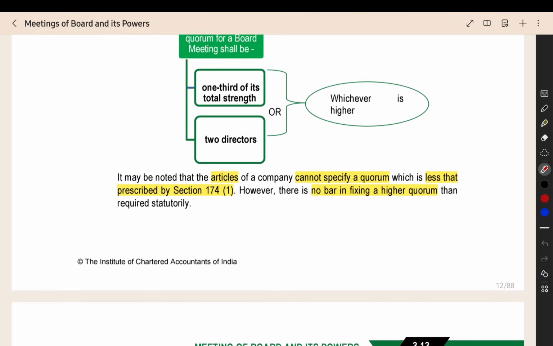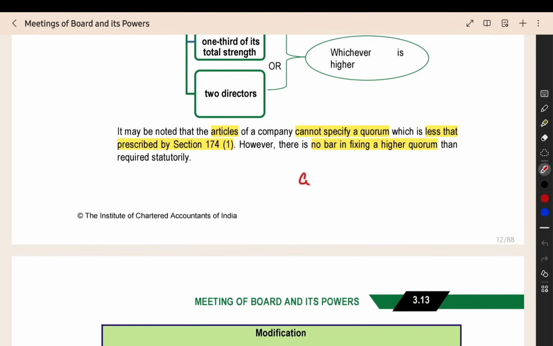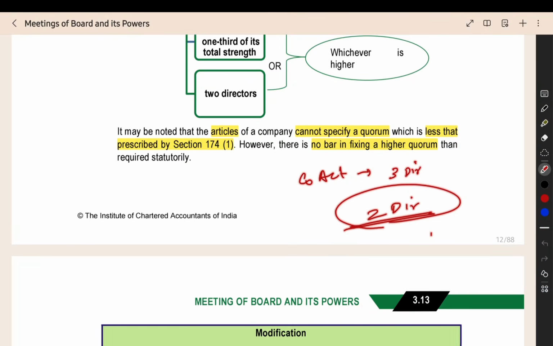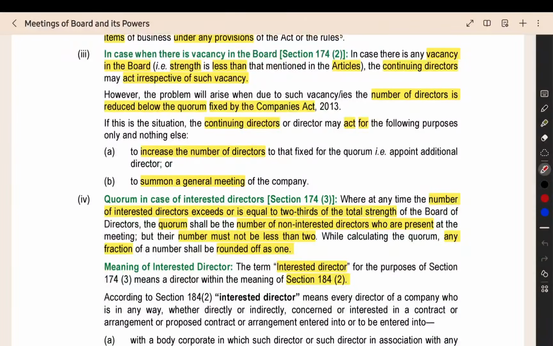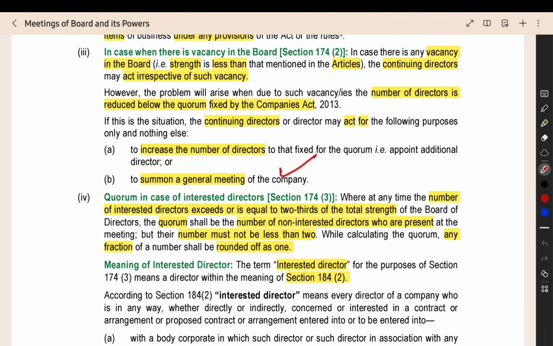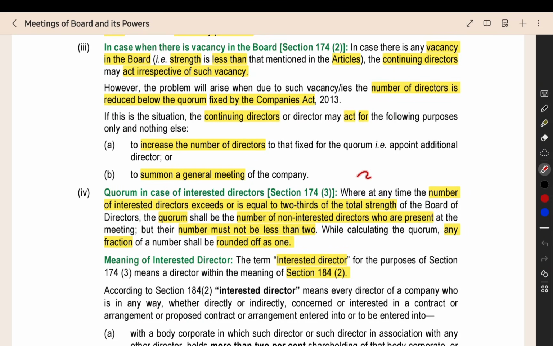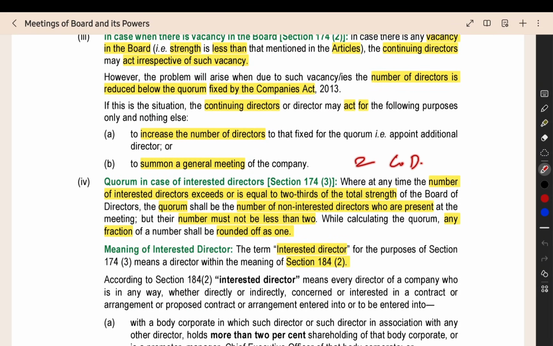But if you have vacancies and, for example, according to the Companies Act you need 3 directors to be there, but only 2 directors are there. Everyone else resigned, and there is a vacancy in all their positions. Then these 2 directors will be called the continuing directors, and they can do only 2 things. First, they can conduct a meeting for increasing the number of directors. Second, they can summon a general meeting. Only 2 powers are there for the continuing directors.